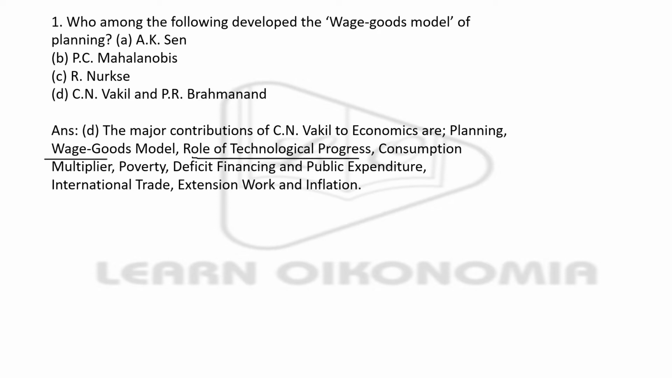technological progress, consumption multiplier, poverty, deficit financing. It doesn't mean that he has developed poverty, but it means that he has made many contributions to the arena of poverty. He has studied poverty from various dimensions, and he has offered solutions to various aspects of poverty. That's why poverty is given here. Don't think that he has created poverty. Then in the arena of public expenditure, international trade, and inflation, Vakil as well as Brahmanand have contributed. Then with that, we move on to the next question.